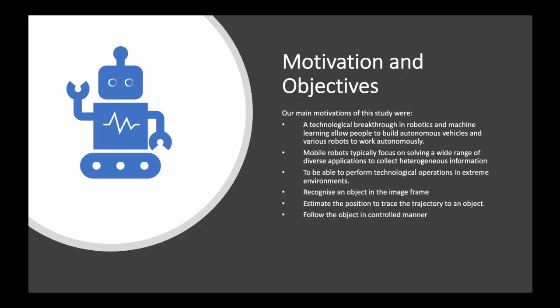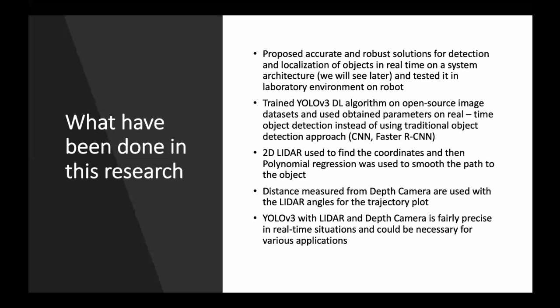So our objectives for this research were that we worked on the recognition of objects on images, and then we tried to build a trajectory to the objects and then follow these objects. Next, I will talk about what we exactly did in this research. We're proposing an accurate and robust solution for detection and localization of objects in real time. And we performed all these tests in our laboratory environment inside of our university.